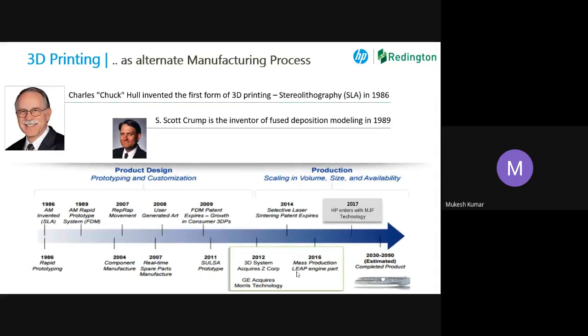Now we have another area where we talk about production. So there are two areas: one is the design side, the other one is the production side. When we talk about the production side, nobody was able to even think about how we can take it to the next level. From 2014 onwards, people started thinking about why not use our technology in different areas beyond prototyping. So in 2017, HP came into the market with a technology called HP MJF, multi-jet fusion. We are going to cover all these technologies in our coming slides.